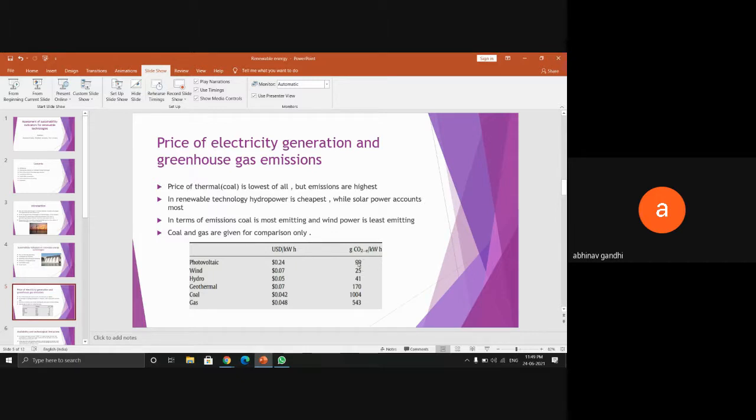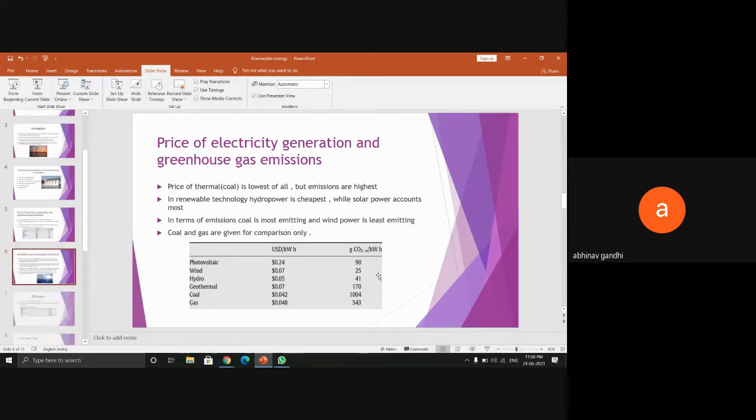Talking in terms of emissions, wind power is the lowest of all, followed by hydropower, photovoltaics, and geothermal. Coal has the highest greenhouse gas emissions, and natural gas and compressed gas also.